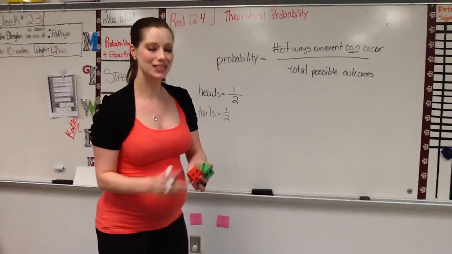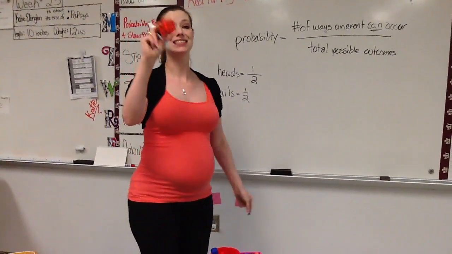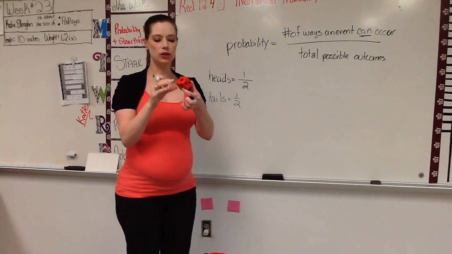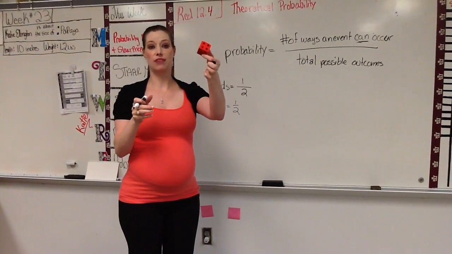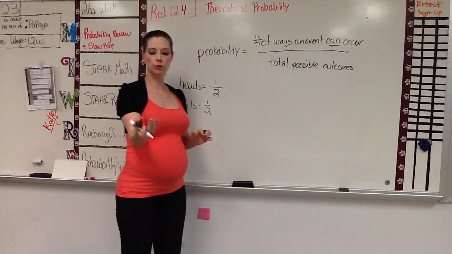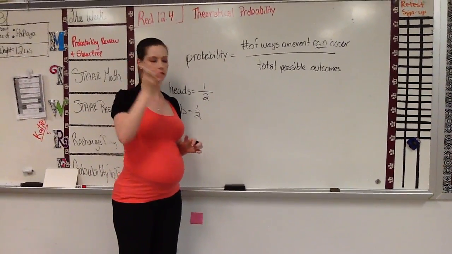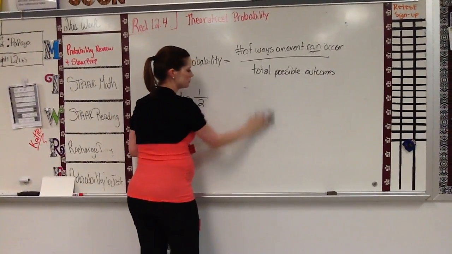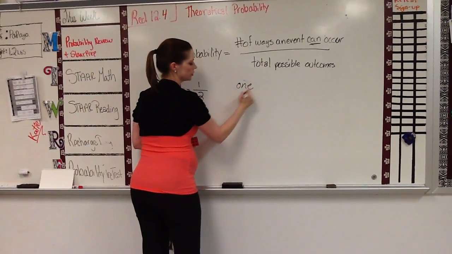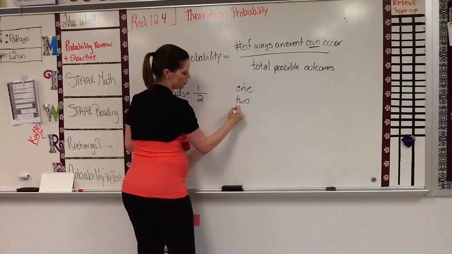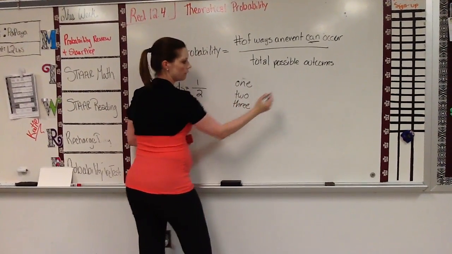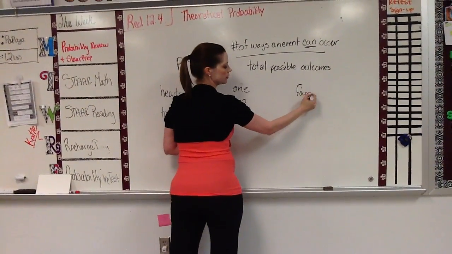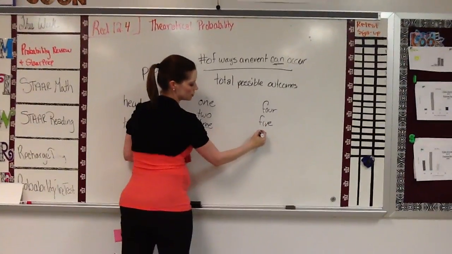If I were to roll a die, or if you're in state testing, a fair number cube, I have one of 6 options. I have 1, 2, 3, 4, 5, or 6.